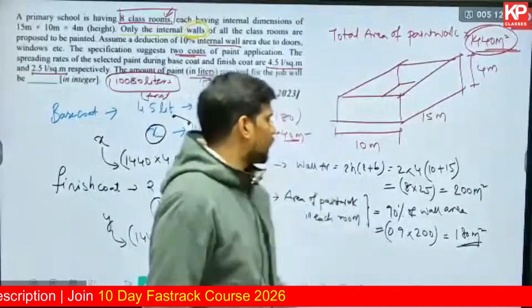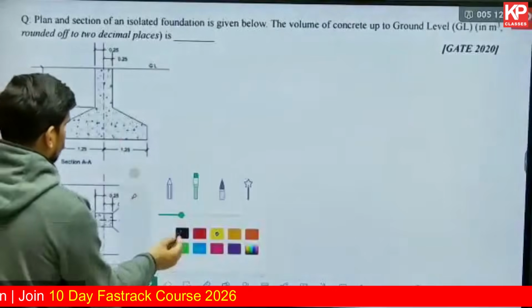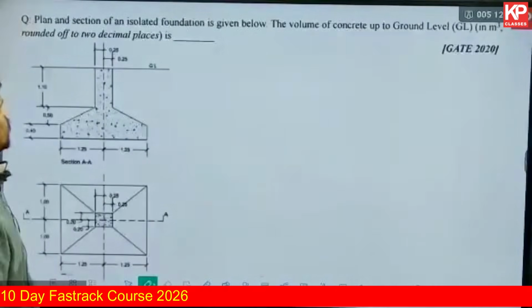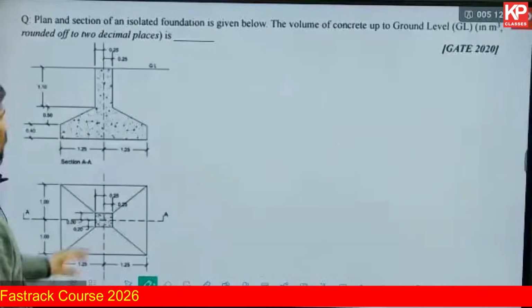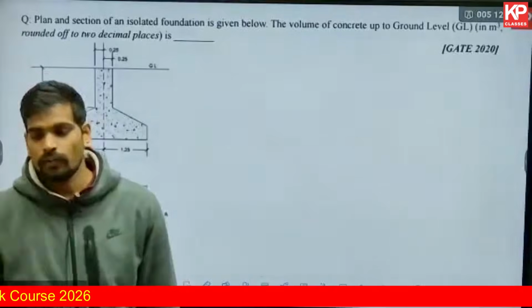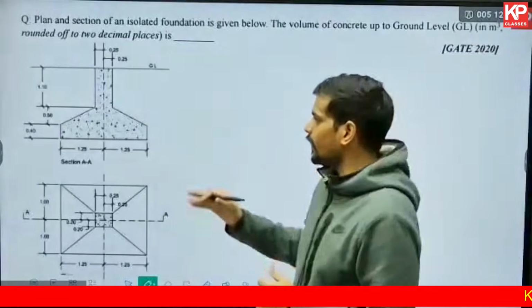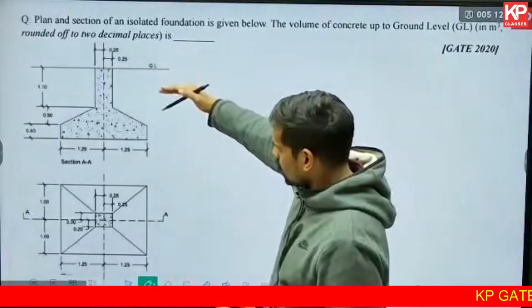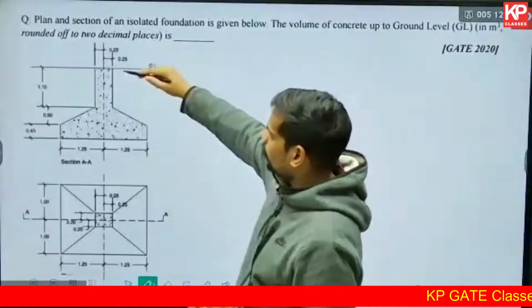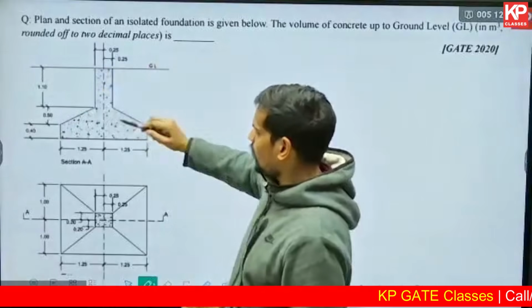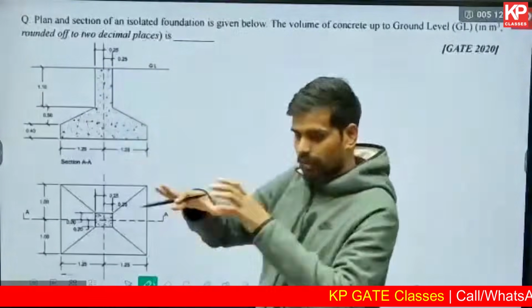So this one. We need to find out the volume of the concrete in this solid. If you look into the plan and the section to understand the solid, from the ground level, if you start going inwards, the first 1.1 meter depth is a straight cuboid, right?